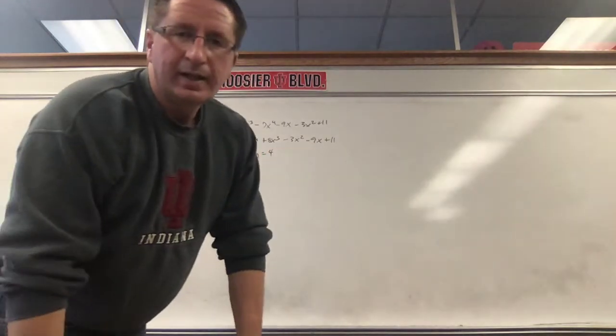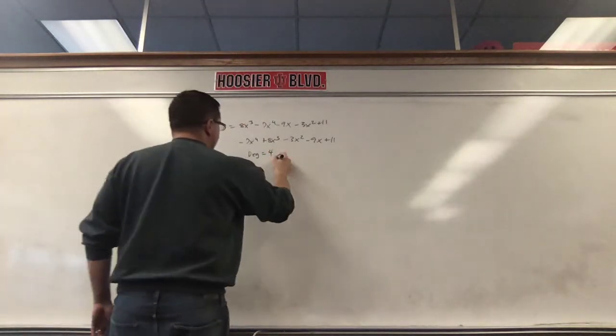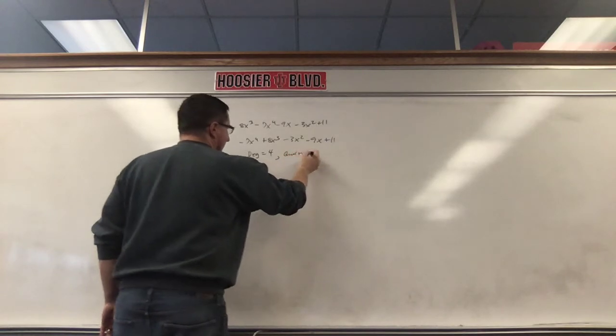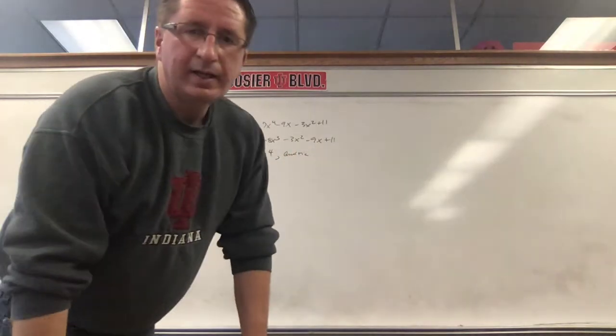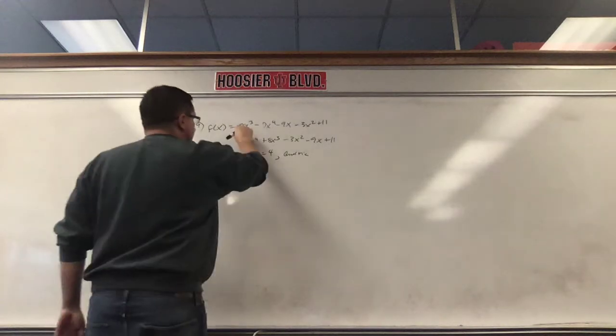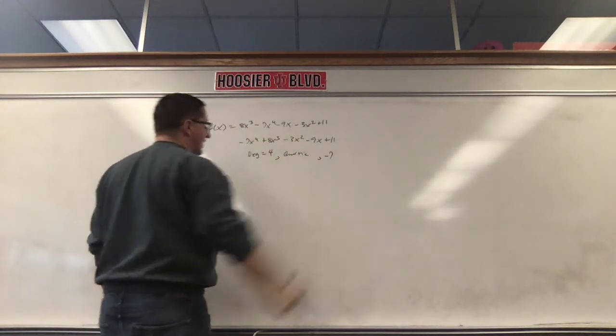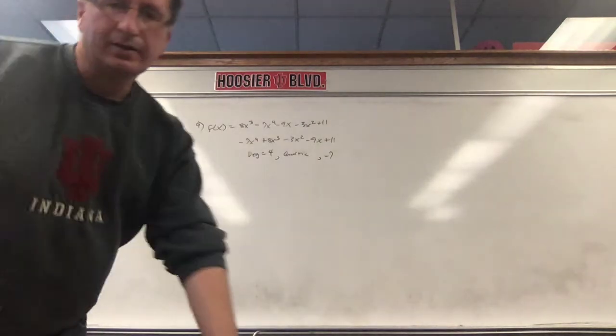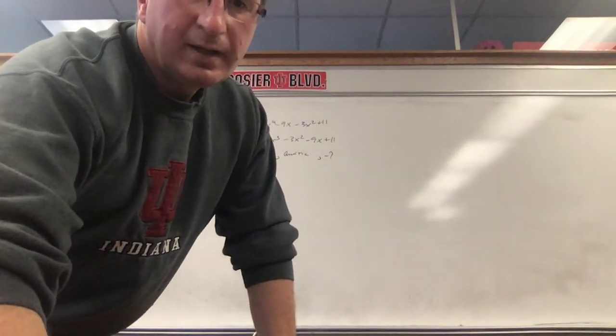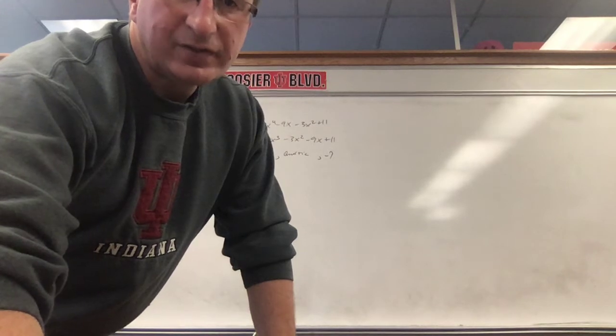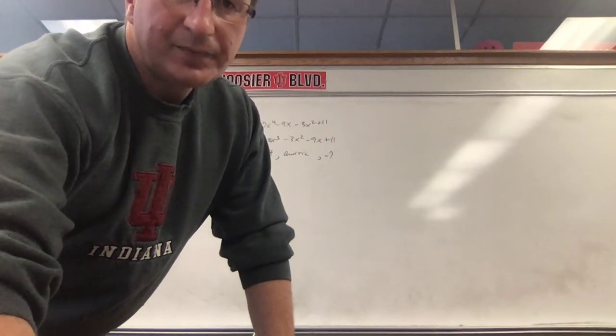It wouldn't be a cubic function, it would be a quartic function. And the lead coefficient is not 8. It's the lead number if it's written in the right order, so negative 7 is the lead coefficient. Then you can figure out the answers when you look at it on the computer.